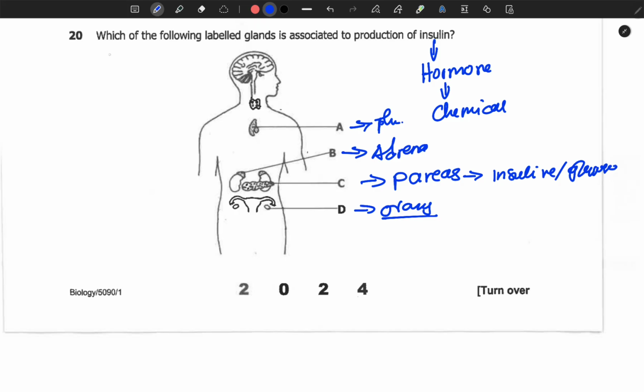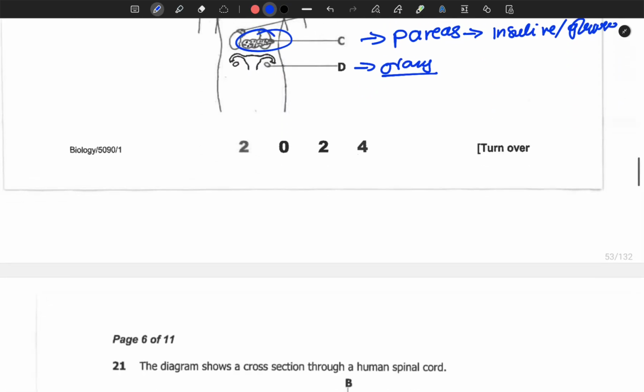So we are told, which of the following labeled glands is associated with producing insulin? So the answer is C, pancreas. So the pancreas produces the insulin, and the insulin controls the high level of glucose in blood. So the excess glucose will be converted into its storage form known as glycogen. Then the glycogen is stored in the liver and also the muscles.